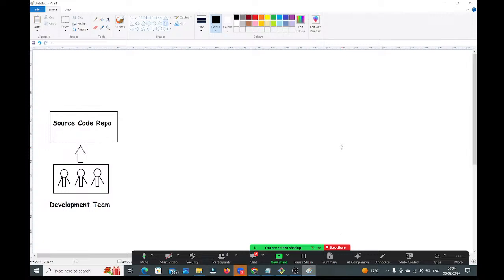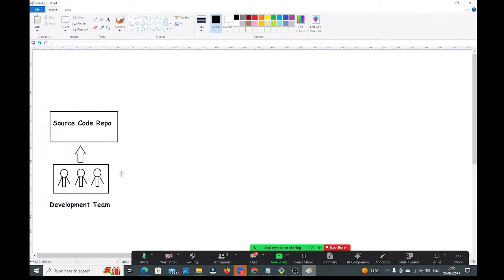No. First, I need to make the required infrastructure ready. If you want to start any business, first you should make the required infrastructure ready. If I want to start a restaurant business, what infrastructure do I need? One building, one kitchen setup, one dining setup, kitchen items. Everything is required. Then only I can start the restaurant business. Without the infrastructure, can I start the business? No. First, you should make the required infrastructure ready. Then only you can start the business.